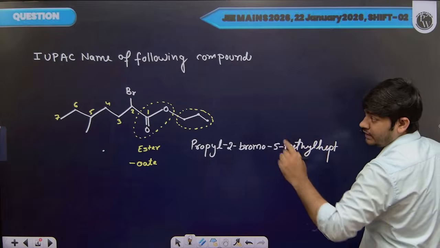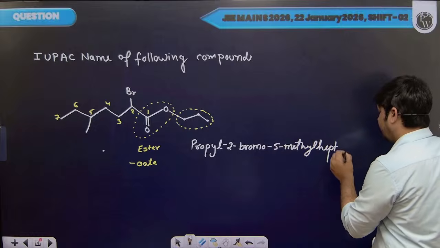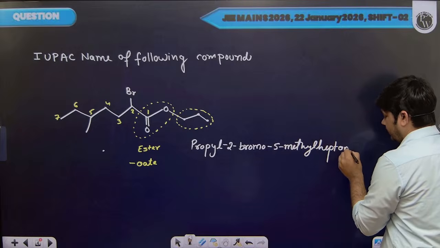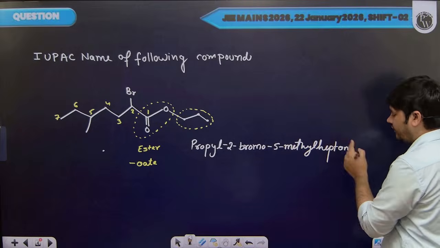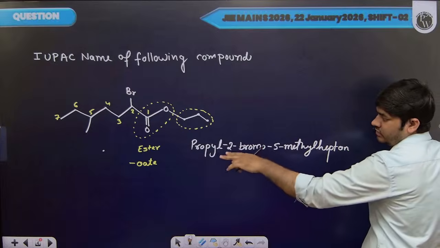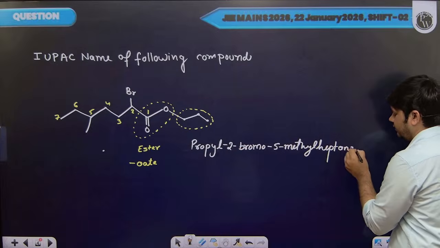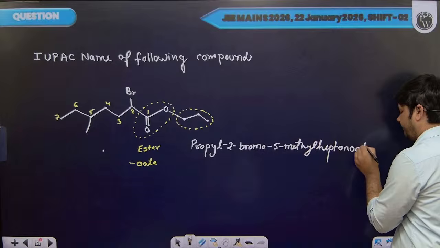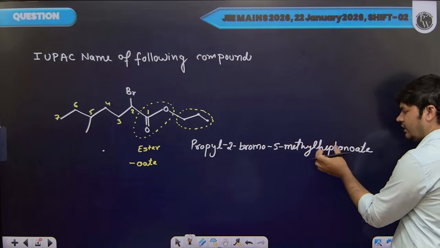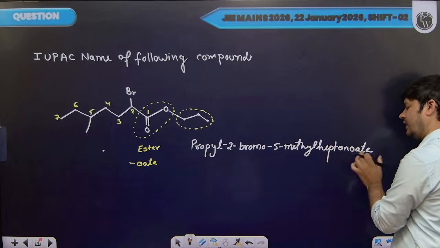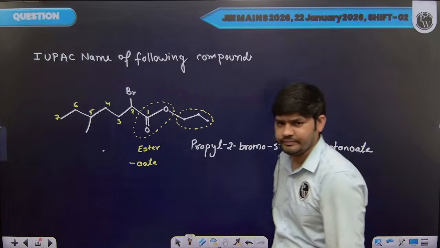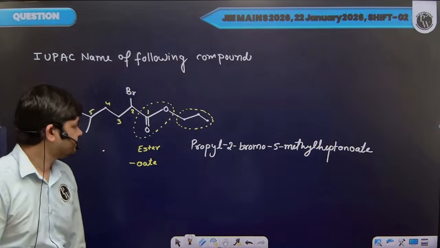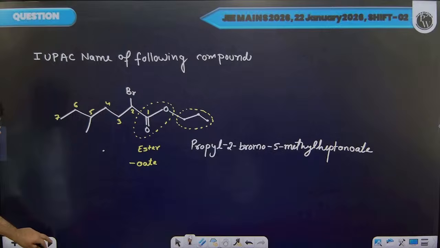There is no multiple bond present in the parent chain, so ane. Then after writing this primary suffix, we need to write the secondary suffix which is oate. Now you can also write heptane-1-oate or heptanoate, both are correct here. Okay.